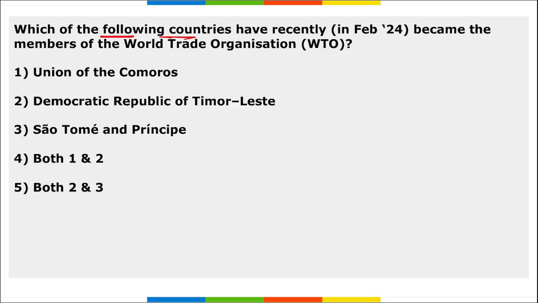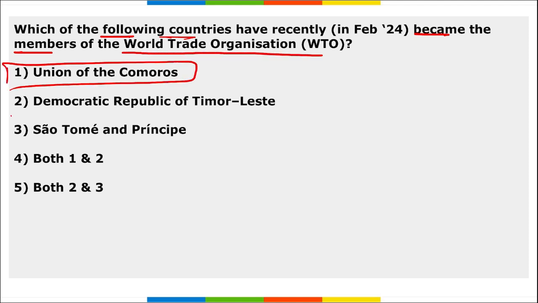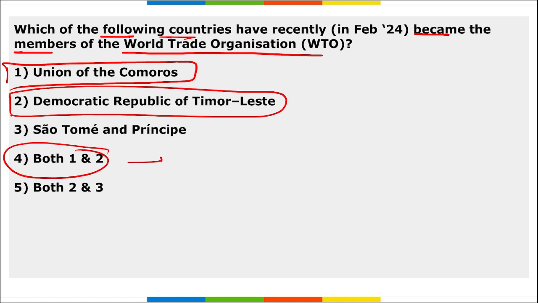Next, which of the following countries have recently become the members of the World Trade Organization, WTO, that is Union of Comoros and Democratic Republic of Timor-Leste. These two countries have recently become the members of World Trade Organization. Right, and the signing ceremony for these countries was held during the World Trade Organization's 13th ministerial conference that was held at UAE in Abu Dhabi.